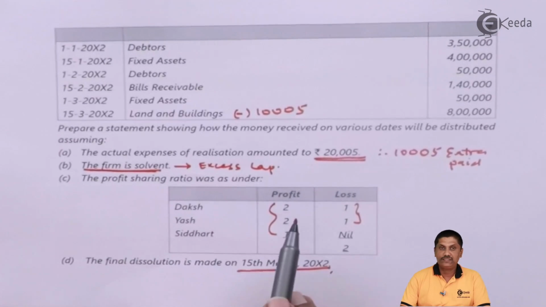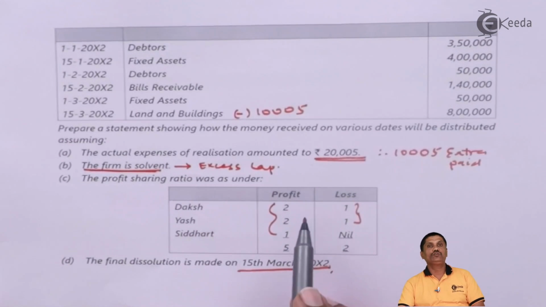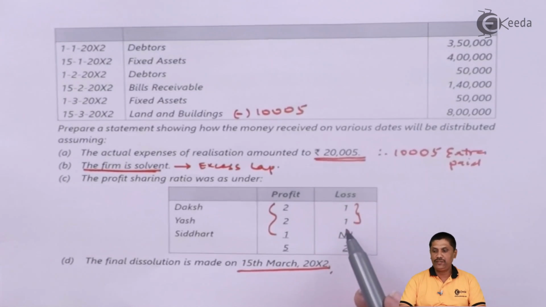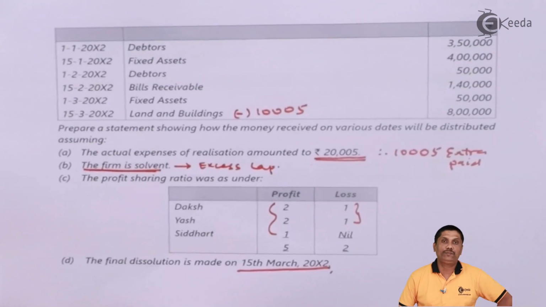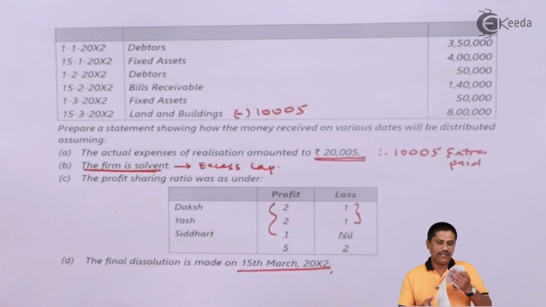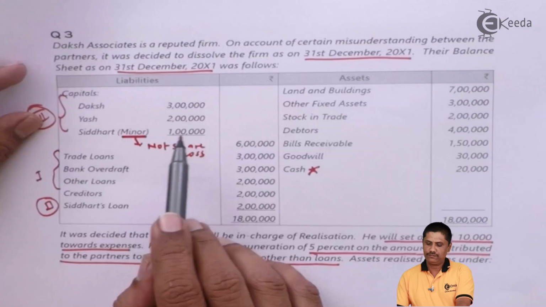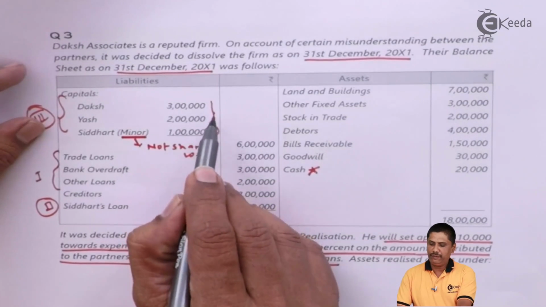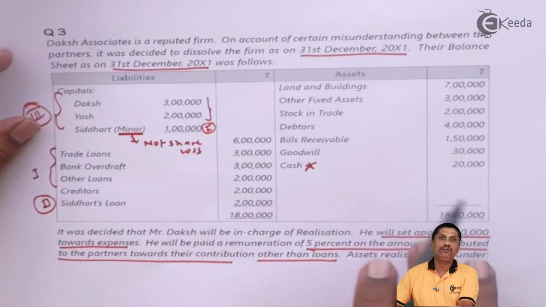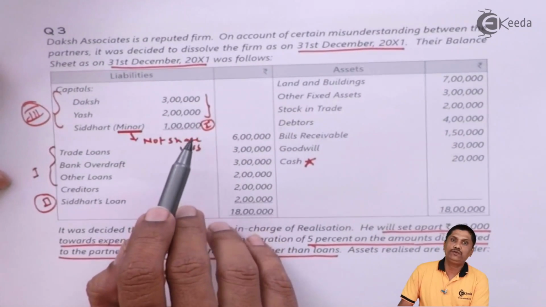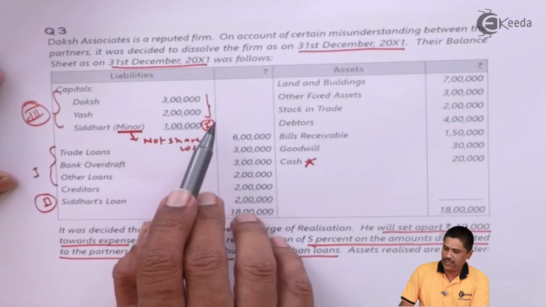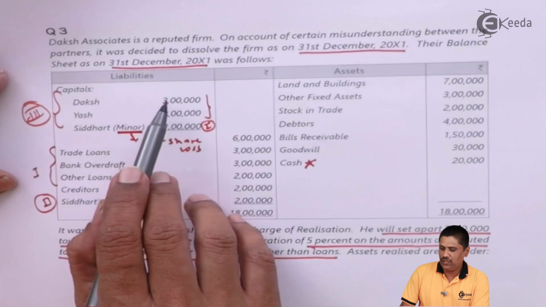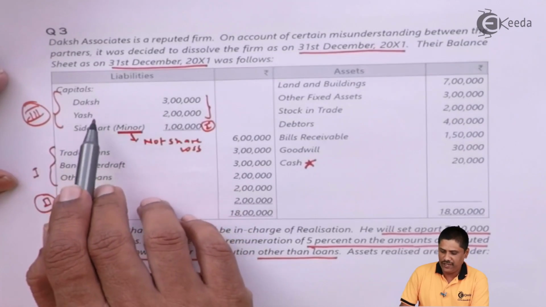Now importantly, we can see that the profit sharing ratio is 2:1 between 3 partners. But loss is only to be shared by the first 2 partners. So be careful when it comes to making payment to the partners. I will say that the minor will be paid his capital in full first. That means my excess capital statement will be prepared only for the first 2 partners because the minor will not bear loss. His liability is restricted only to the extent of the capital contributed by him. He will not share any further loss. So when you prepare the excess capital statement, you need to prepare it only for the first 2 partners, that is Daksha and Yash.